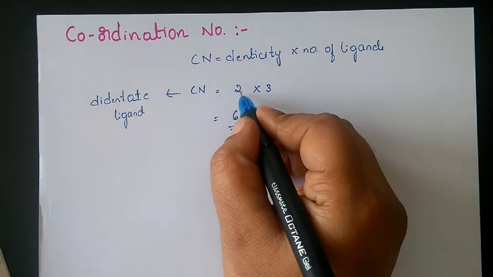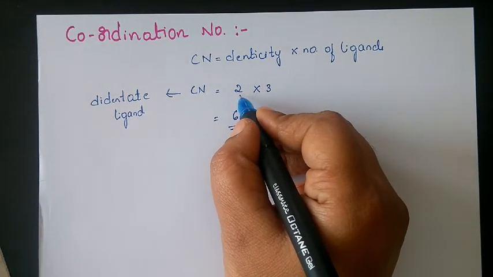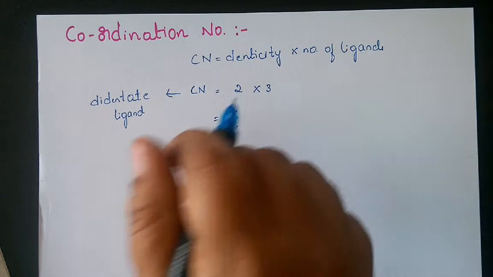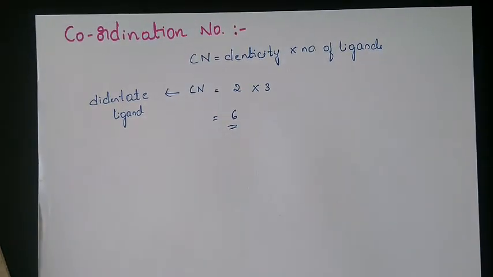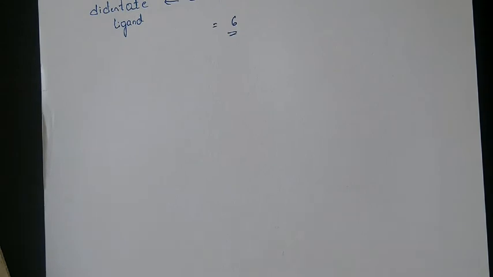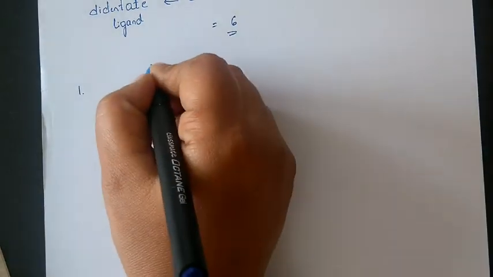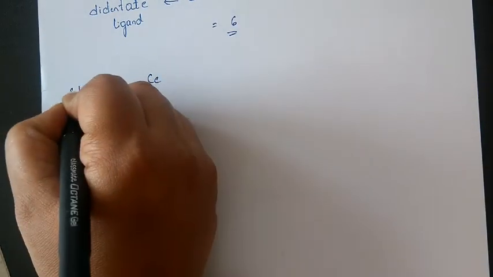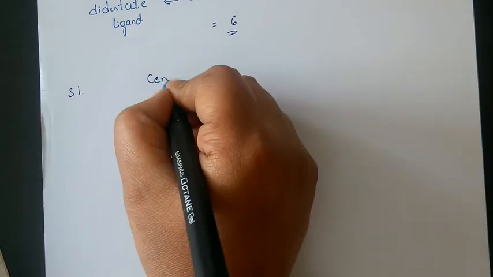Like that, denticity is how many bonds each ligand can form, or how many donor atoms it has. So we have certain metals grouped together with different coordination numbers. We'll write that one, that is, the central metal and coordination number.